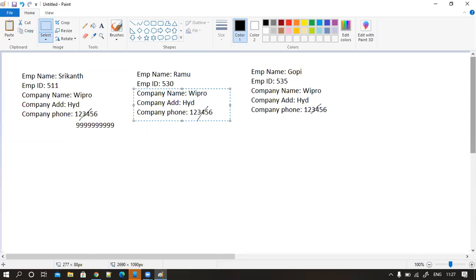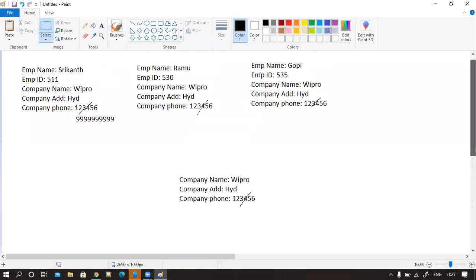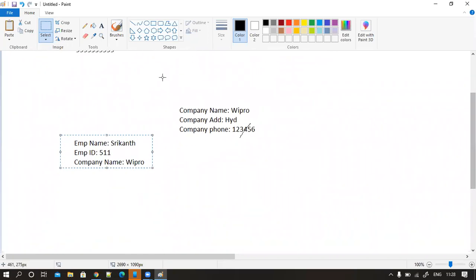Ready? So I copy this section, identify this as a common area, and take it separately. Okay. So I'm going to maintain a relation between these two sets of data. Clear? Are you getting the point?